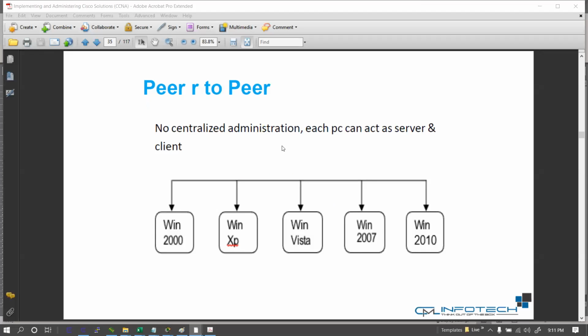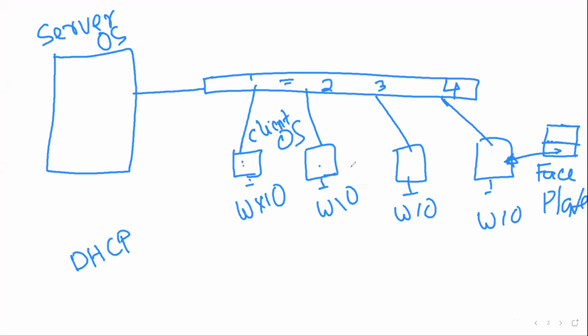So we're talking about peer-to-peer and server-based networking. It's a quite simple concept. We'll explain in detail. For example, you have a switch connected to 4 systems, which will have an operating system, Windows 10 or any respective Windows OS, connected to a switch.